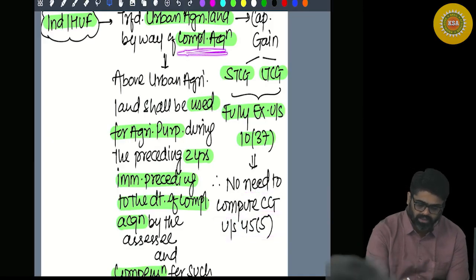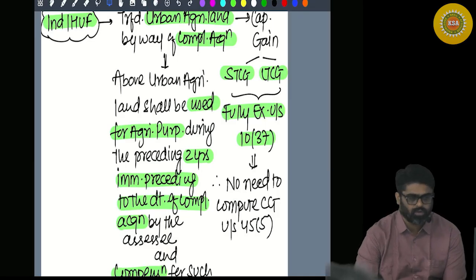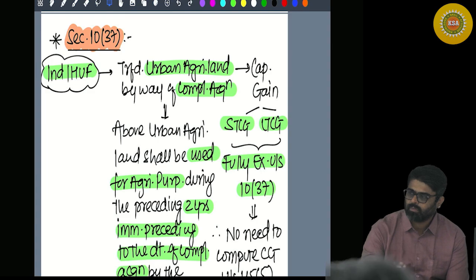On this compulsory acquisition, will you compute capital gain under section 45(5)? The answer is no. Why? Because the capital gain is fully exempt, whether it is short term or long term.